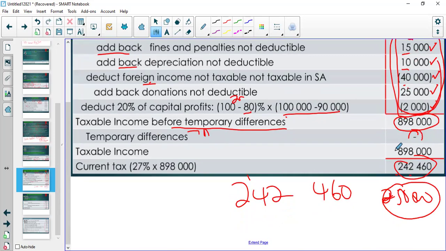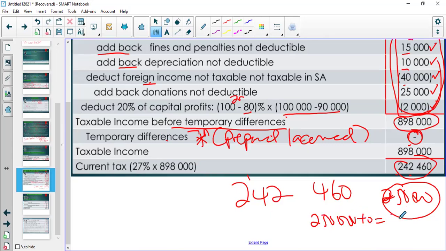Remember, the income tax expense is what was actually paid. But an expense is not the amount paid, it's the amount incurred. So what was paid has to be adjusted for accrued or prepaid. But in this case, we don't have any accrued or prepaid. Your temporary differences will give you the prepaid or the accrued, and we haven't covered that yet. So there's no adjustment yet. We paid 250,000 plus no adjustment, so it's still 250,000. That's the expense.